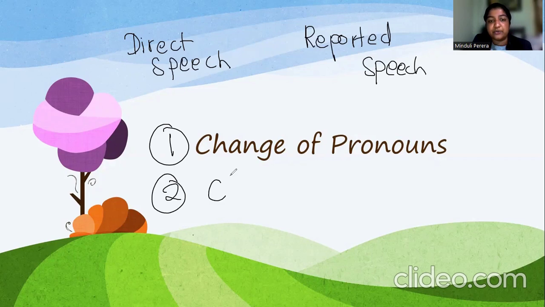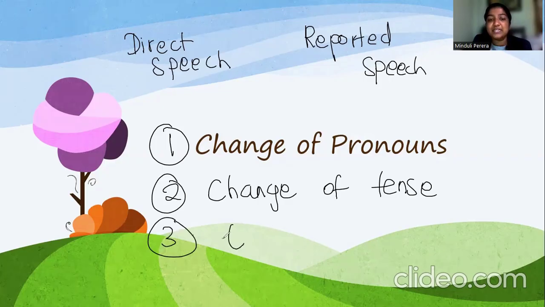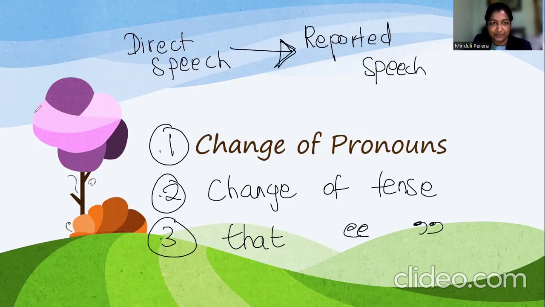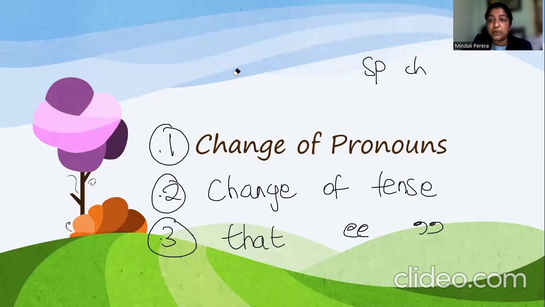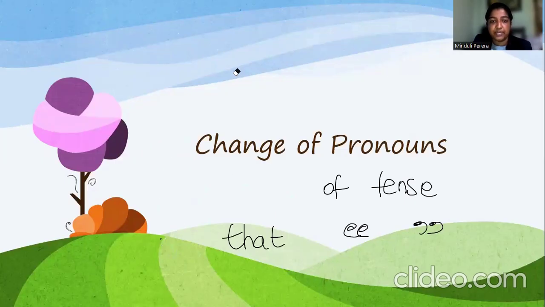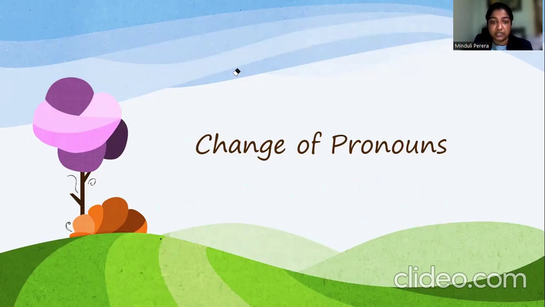Then we have to change the tense. Third, we have to include the word "that" instead of the inverted commas. Okay, so these are the three changes we have to do when converting a direct speech sentence into reported speech. So first of all, we'll see how we have to change the pronouns.